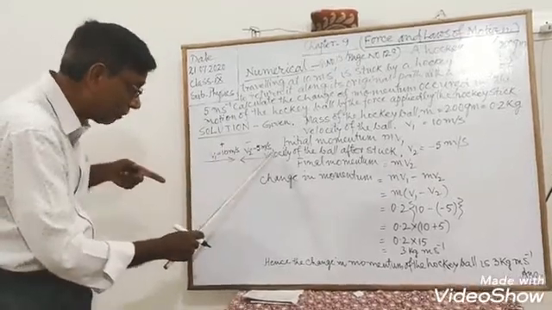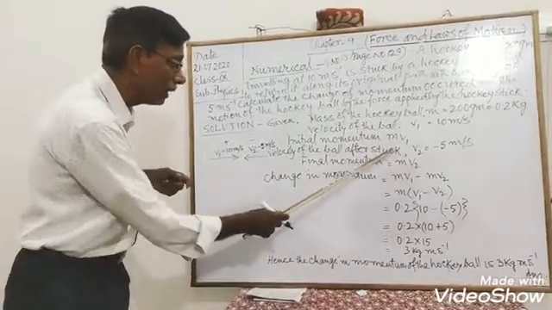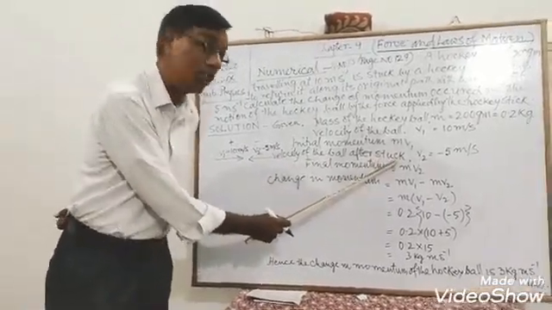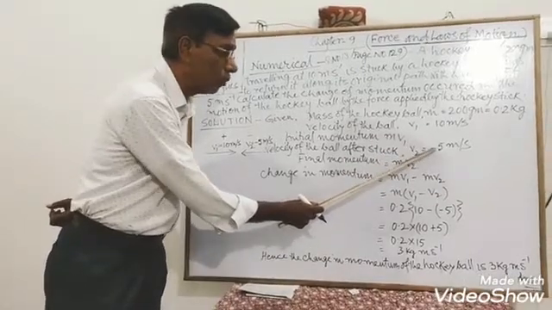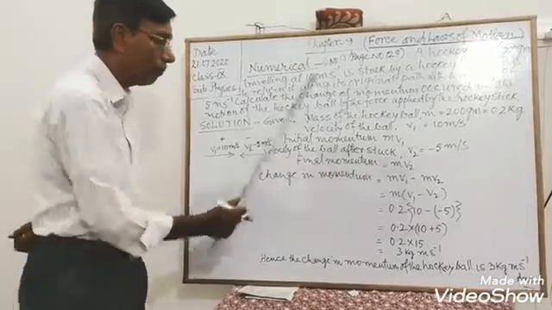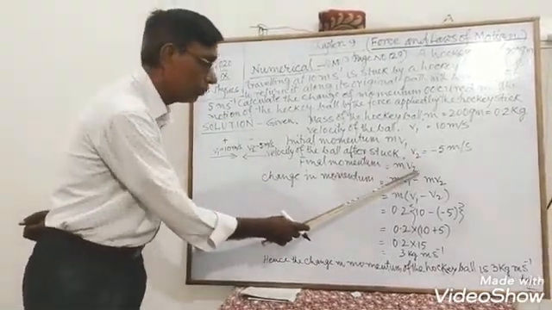Plus, this is minus. So v2 is equal to minus 5 meter per second. So we have written here, velocity of the ball after striking with the hockey stick, v2 is equal to minus 5 meter per second. Now, final momentum is mass into velocity, m into v2.